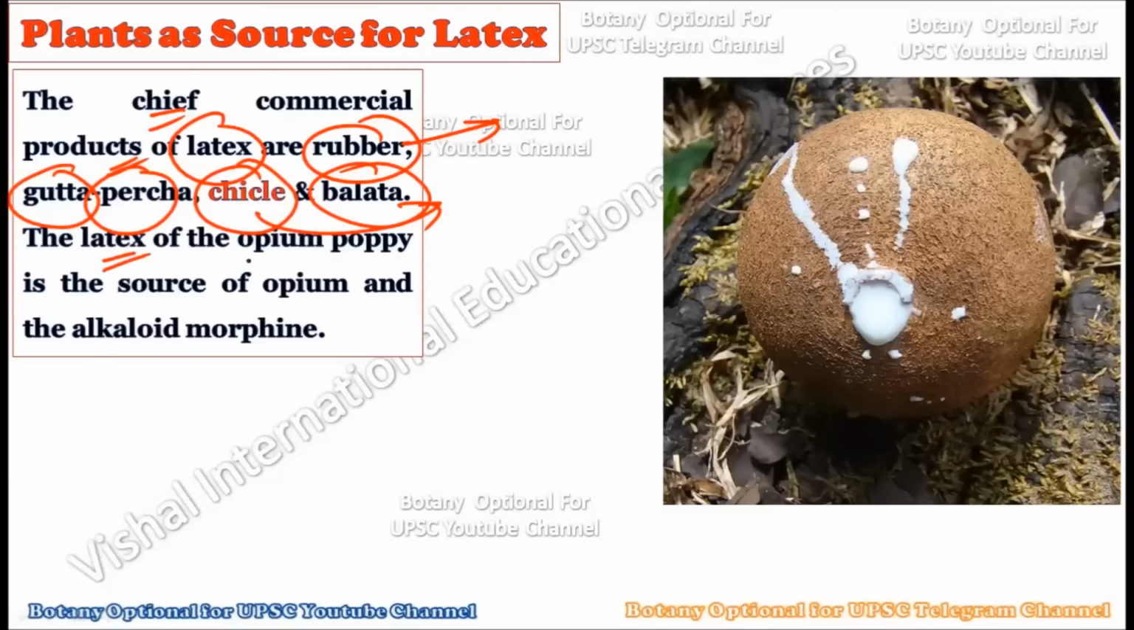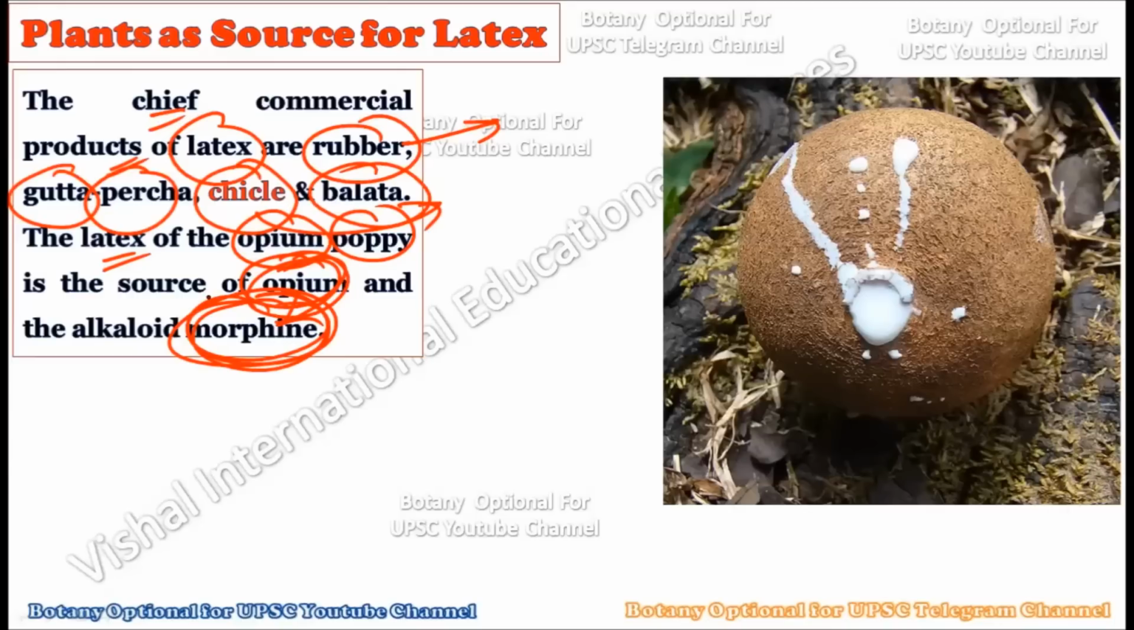Now see the latex of the opium poppy. When we talk about the latex of opium poppy, there is a specialized alkaloid called morphine which comes out from this latex, and this morphine is largely used in our medicinal industry. So it is the source of opium and the alkaloid morphine, and both are largely used in our medicinal industry. So from the human point of view also, latex is of critical importance.